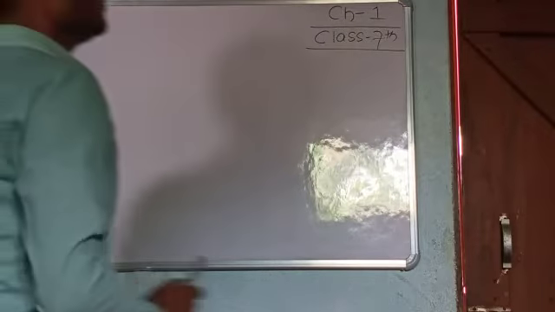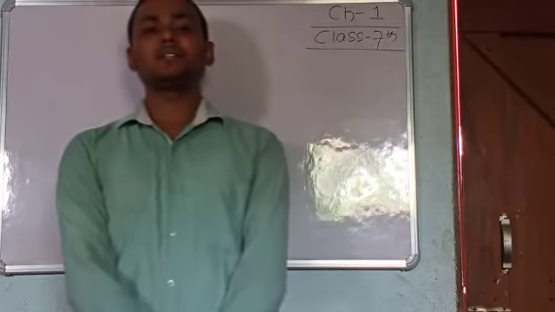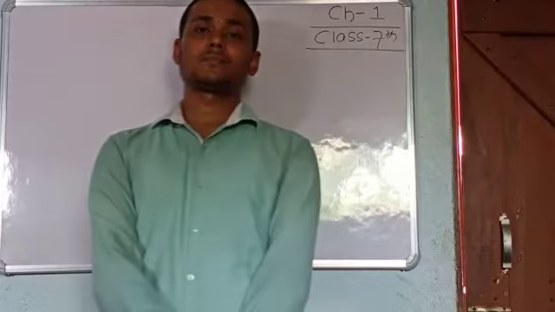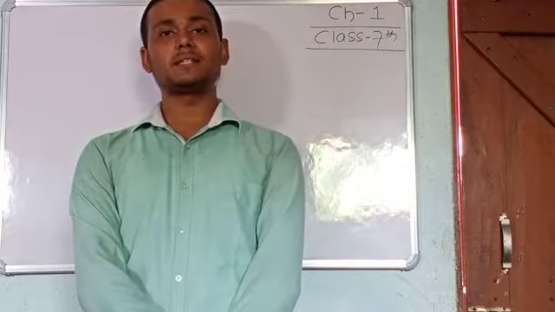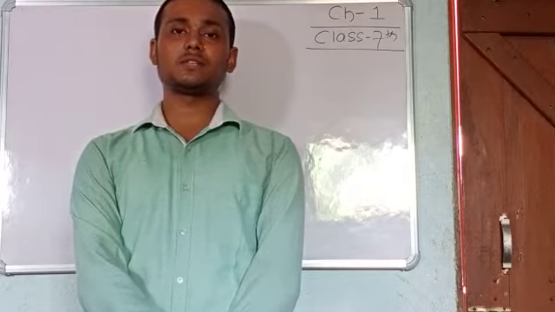Chapter 1, Class 7th, Nutrition in Plant. We know that green plants make their own food by the process of photosynthesis.